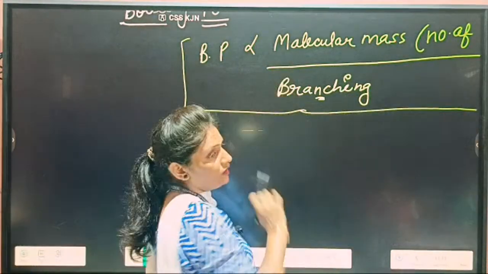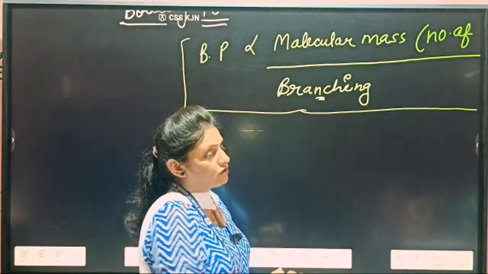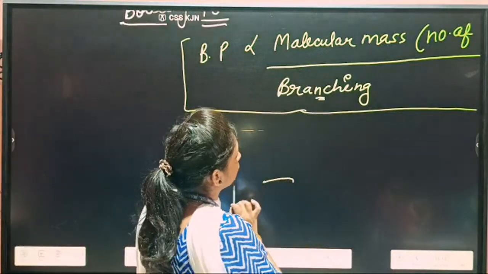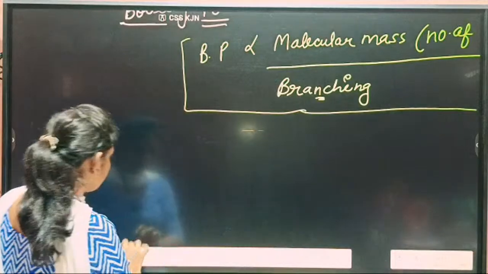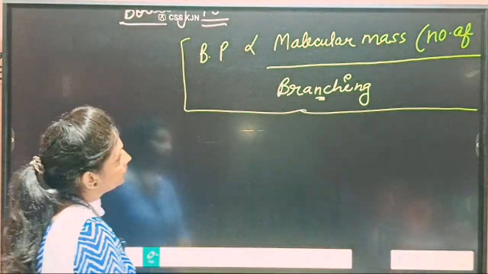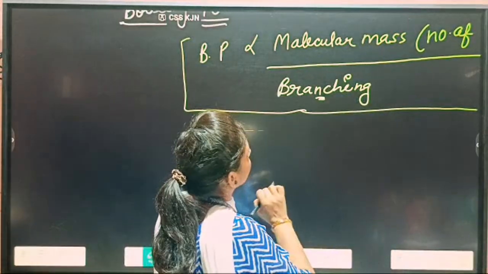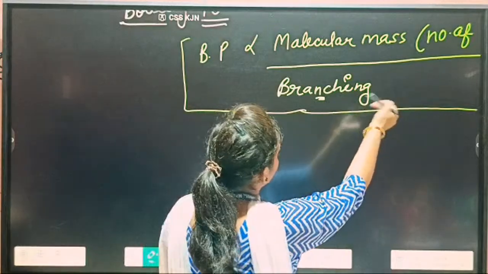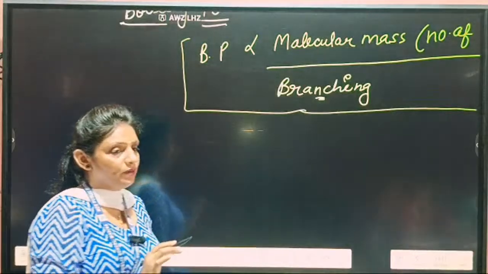First, you will see the molecular mass. If molecular mass increases, then boiling point also increases. It is directly proportional to this. And if the number of carbons increases, then also boiling point increases. It is directly proportional to surface area also, but inversely proportional to the branching.